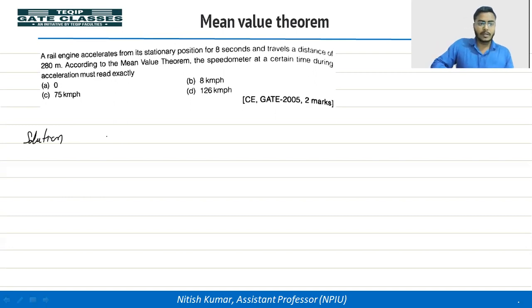Solution: we can say, suppose S is a function of time, where S is the distance and t is time.